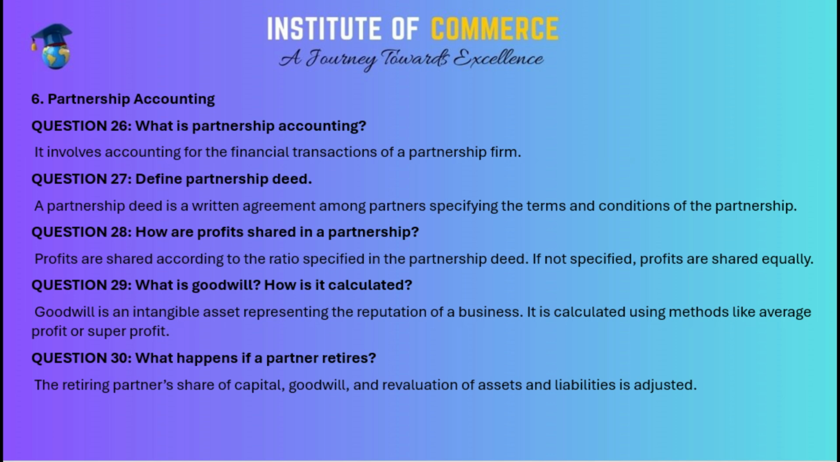Question 29. What is goodwill? How is it calculated? Goodwill is an intangible asset representing the reputation of a business. It is calculated using methods like average profit or super profit. Question 30. What happens if a partner retires? The retiring partner's share of capital, goodwill, and revaluation of assets and liabilities is adjusted.